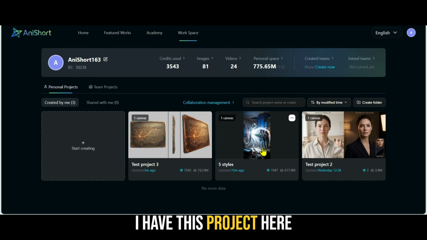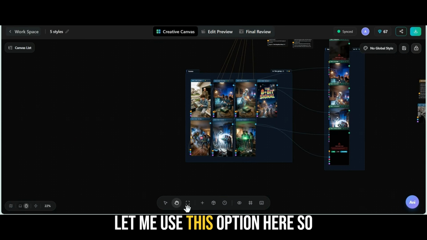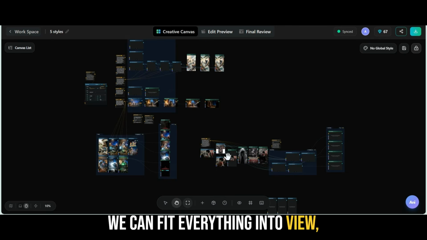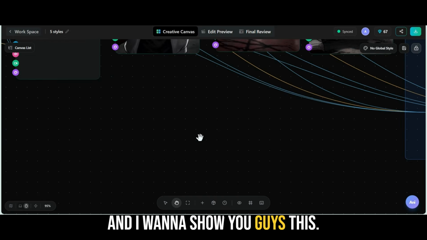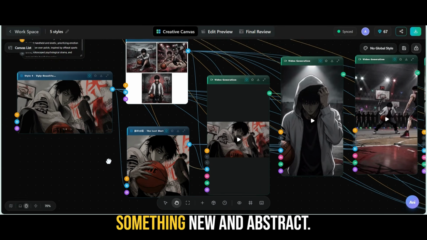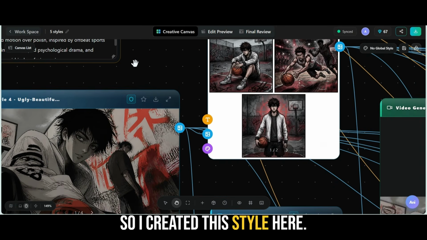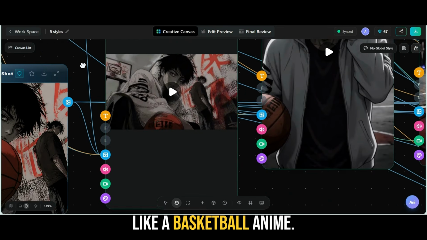I have this project here called 5 styles, and here I have a bunch of different styles. Let me use this option here so we can fit everything into view, and let's start zooming in here. So first let's start down here and I want to show you guys this. Now I was trying to create a gritty sort of anime, something new and abstract. So I created this style here. It's an abstract anime style. I really liked it and I wanted to do something like a basketball anime.